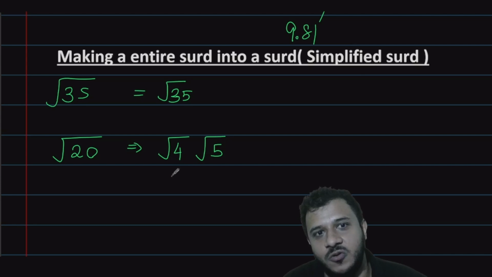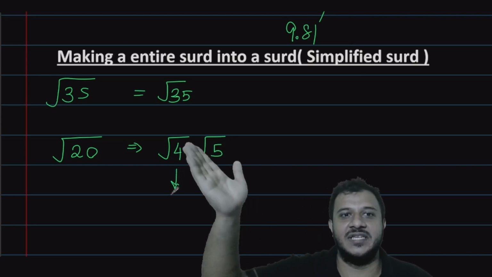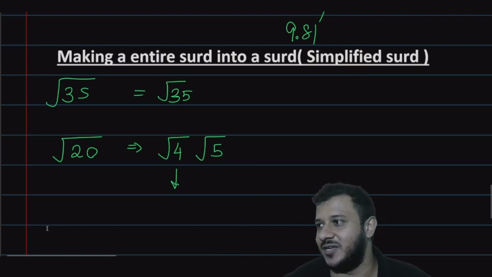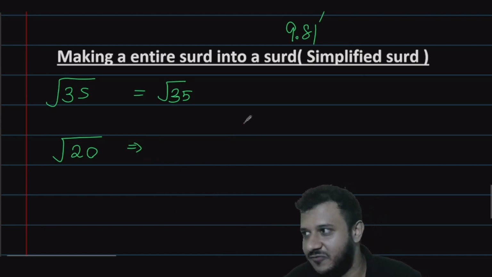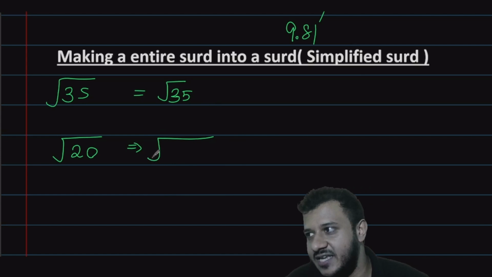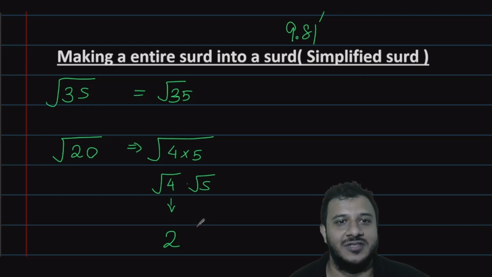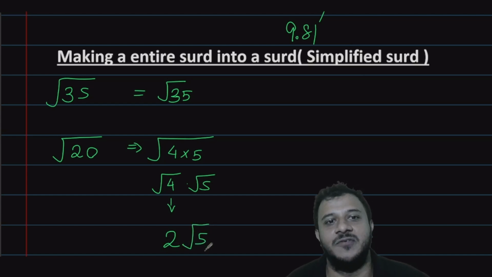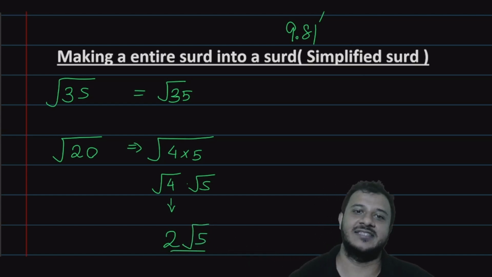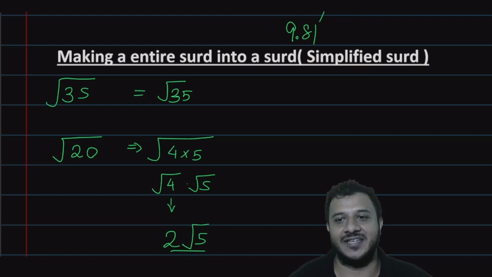We know 20 is 4 times 5, which means square root of 4 times square root of 5. Square root of 4 we all know is 2. Square root of 5 is square root of 5.